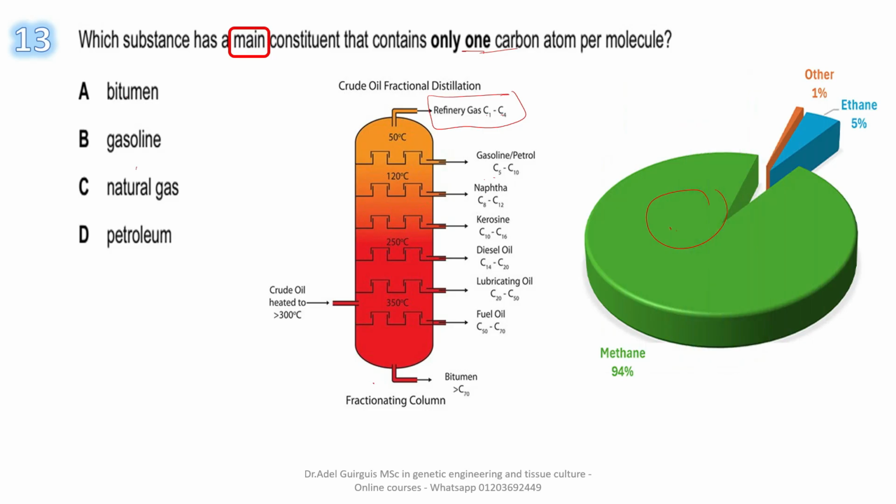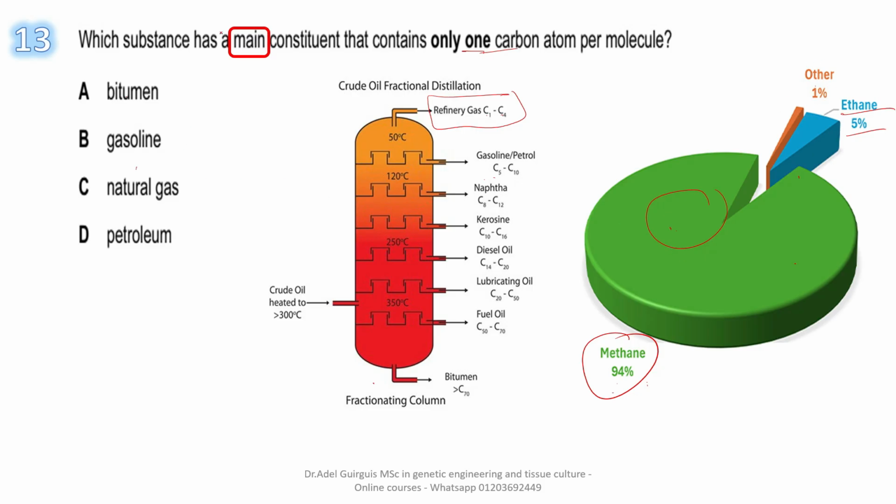Look also at this last figure. For natural gas, the green part of this pie is represented by methane. It corresponds to 94%, while the other 6% is ethane at 5%, and others like propane and butane at 1%.